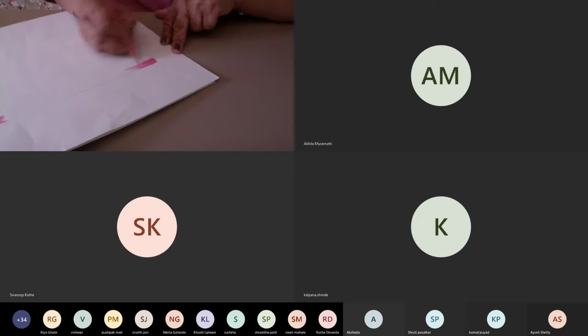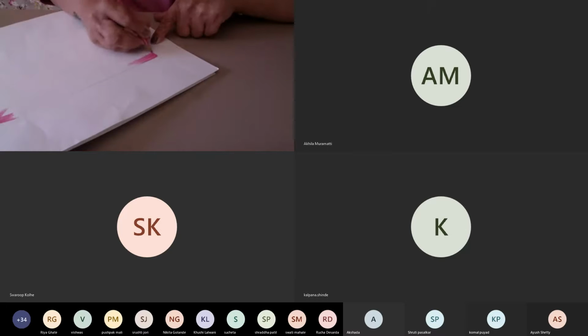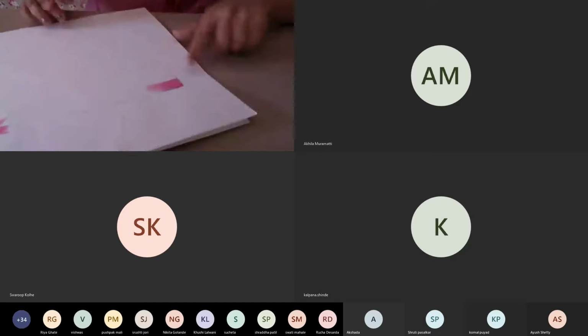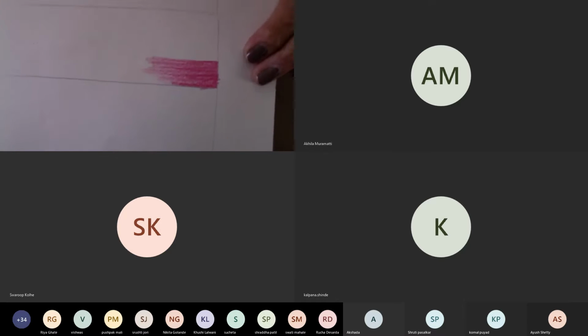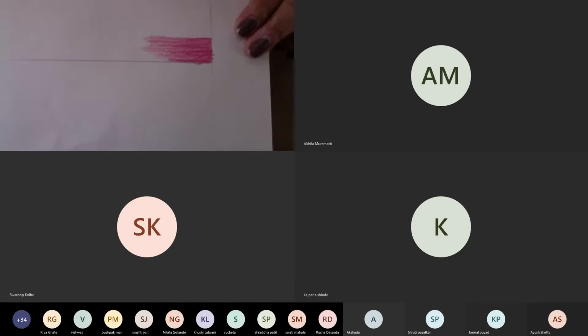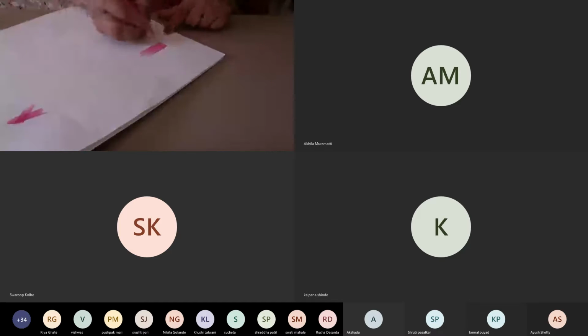Derwents are smoother than the Staedtlers. But for college use, school use, or beginners, Staedtlers are the best thing. So this is how the Staedtlers look when you do just the Staedtler coloring